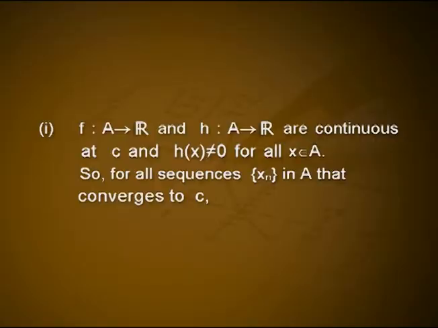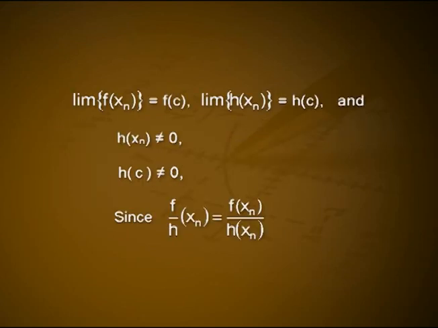Now f from A to R and h from A to R are continuous at c and h of x is not equal to 0 for all x belonging to A. So for all sequences xn in A that converge to c, limit f of xn equals f of c and limit h of xn equals h of c, and h of xn is not equal to 0, h of c is not equal to 0.